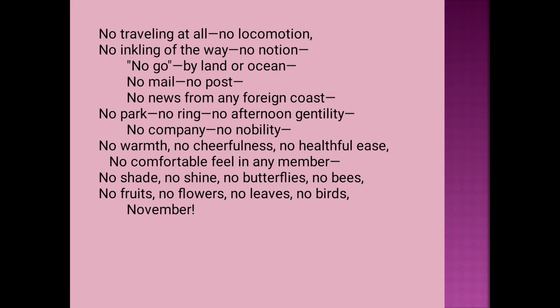So in this poem we see that the most used word is "no," and in the last line we see "November." So this is depicting the month of November, the season when in London you will see mostly fog, snow, being covered with snow, snowfall or fog just before the winter in December. So how the situation might have been at that time, in the 18th and early 19th century.